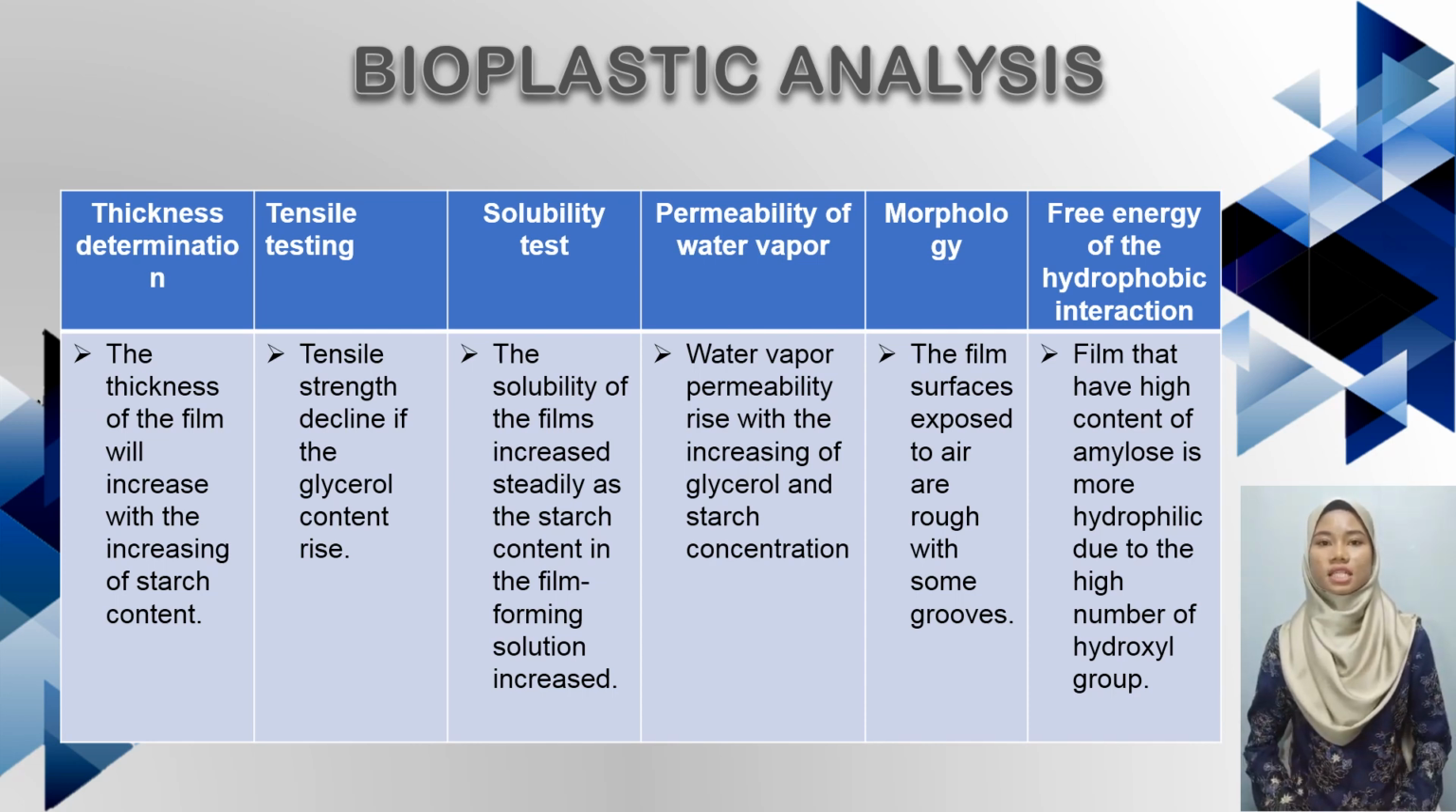The first analysis is using a precision micrometer to determine the thickness of the bioplastic film. The thickness of the film will increase with the increasing of starch content. Amylose and amylopectin content also contribute to the thickness of the film. When the thickness increases, the force required to break the film will increase.